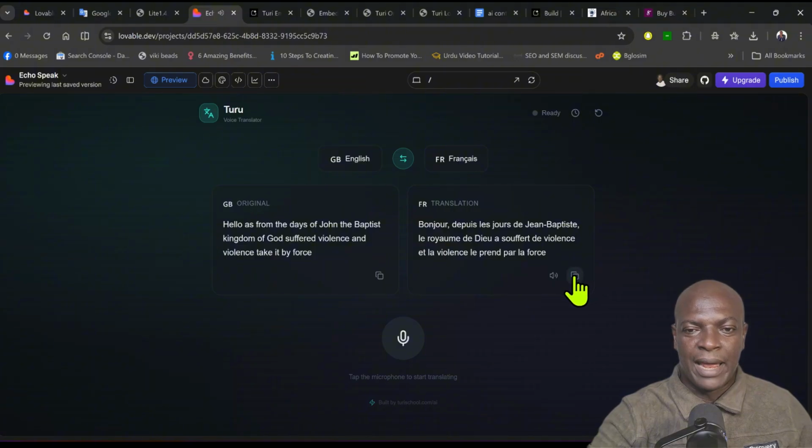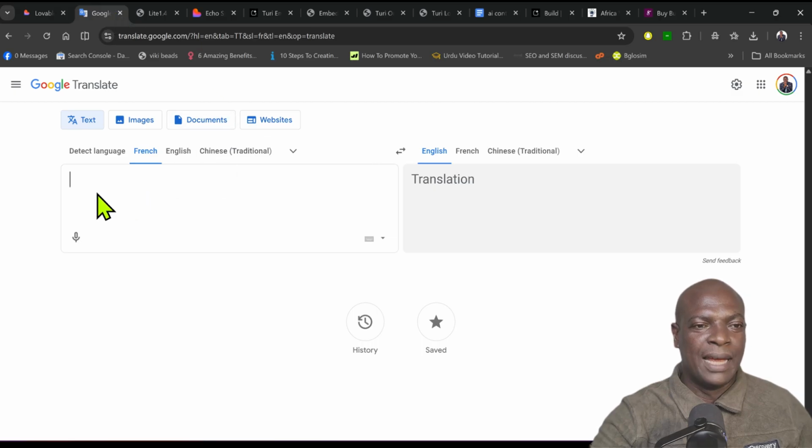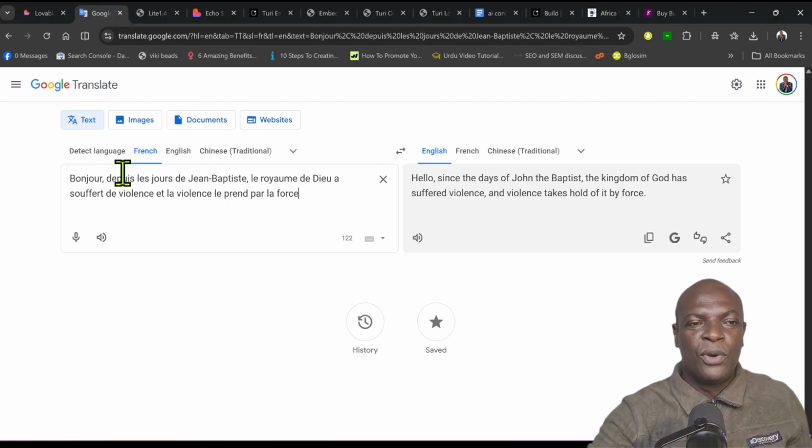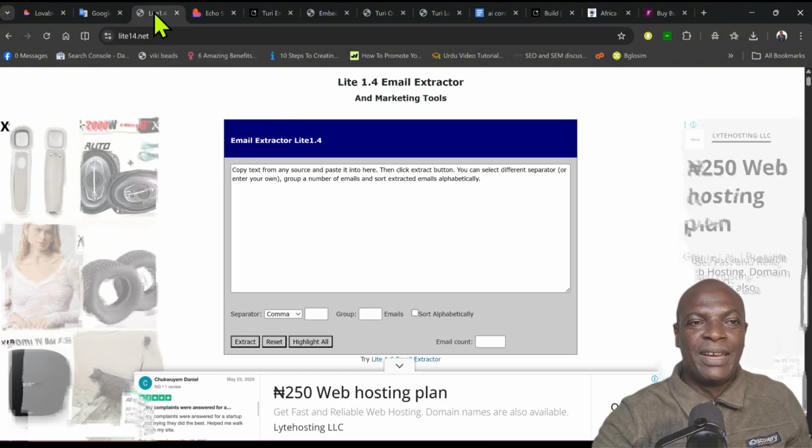Okay, so I can just copy the text and go to Google Translate and check the text to see what's in French. So you can see, hello, as from the days of John the Baptist, kingdom of God and violence take it by force. So you can see that it is pretty accurate. Now, these softwares are very high in demand.